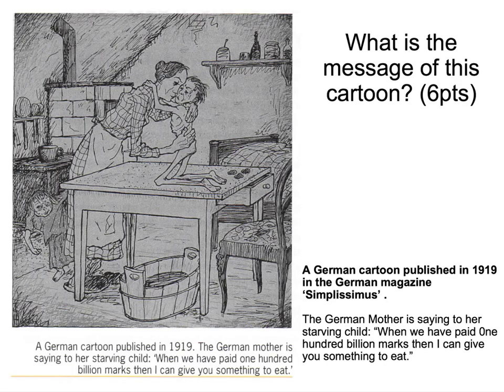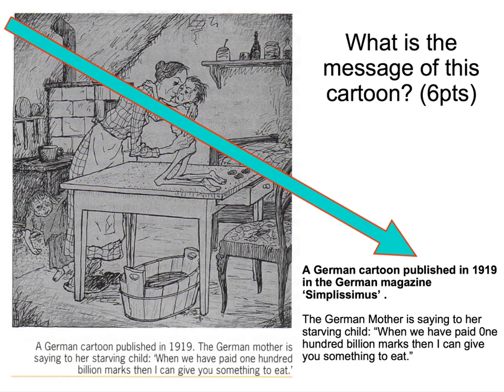This is an OCR GCSE History revision video based around the question, what is the message of this cartoon? And of course it's worth 6 points. You can see from the source of the cartoon that it was published in 1919. And I've got the key details over here in a slightly larger font. And you can see that it was published in 1919 in the German magazine Simplicissimus.